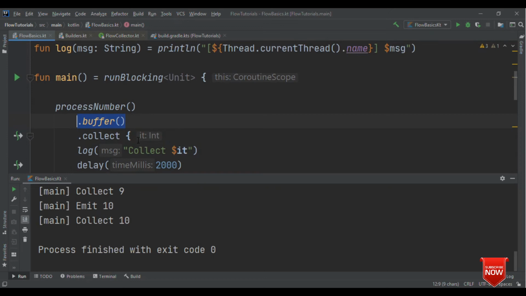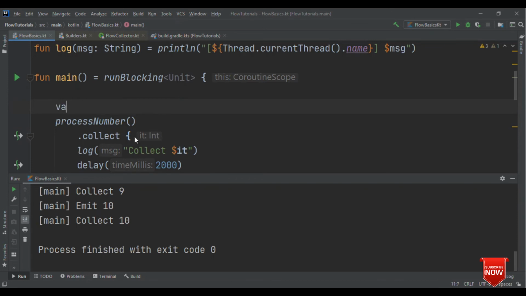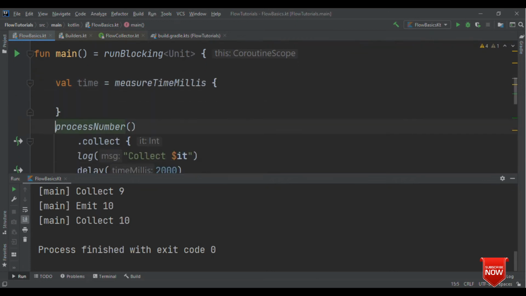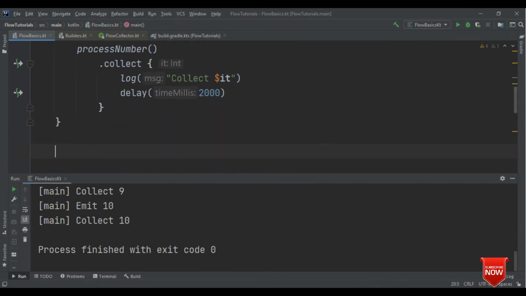But before that, let's also see the time difference. So let me do one thing. Let me put it inside measure time in millis, and put all these things inside that so that we'll know about the time difference.